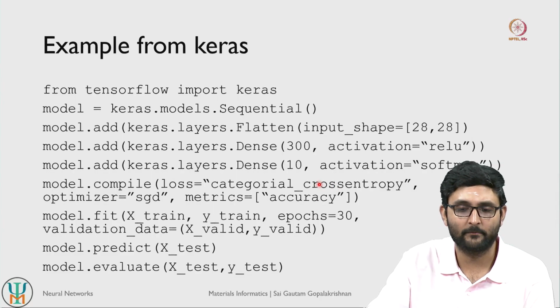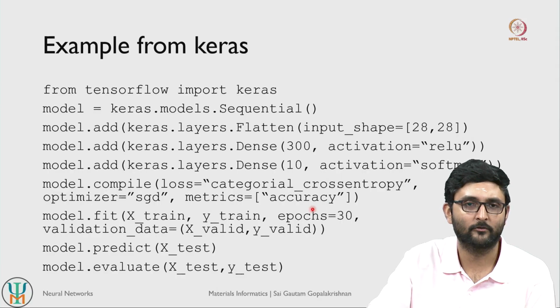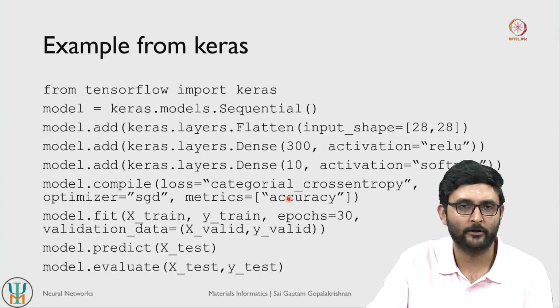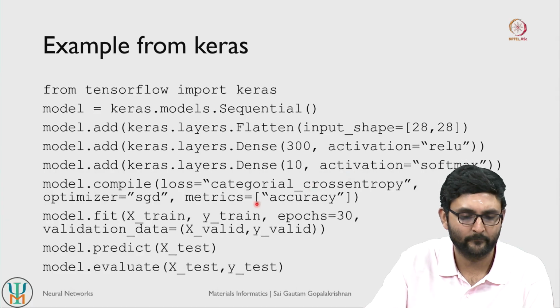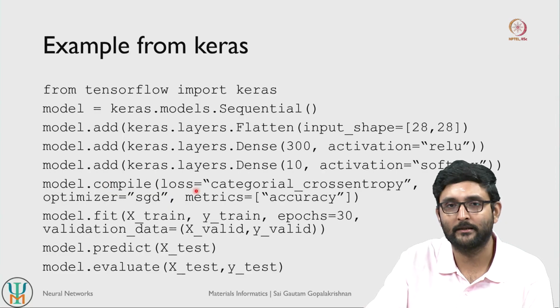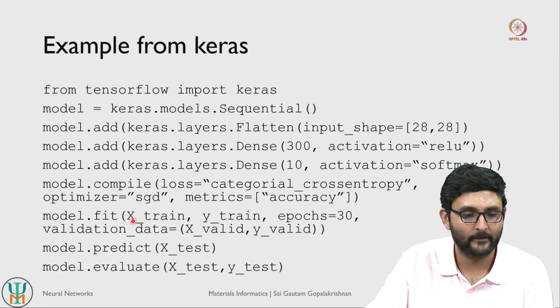So the model itself will minimize its cross entropy. Cross entropy is the loss that it will try to minimize, but we are going to track an additional parameter which is accuracy. You can also put in precision, recall and whatnot here, right. So that is in the compile step. The compile step gives you a chance to put in a few other additional hyperparameters, right.